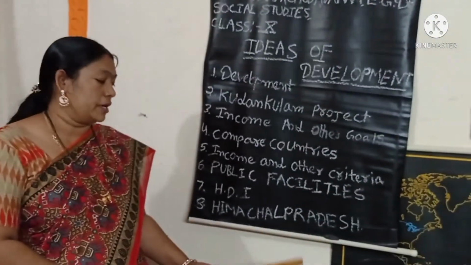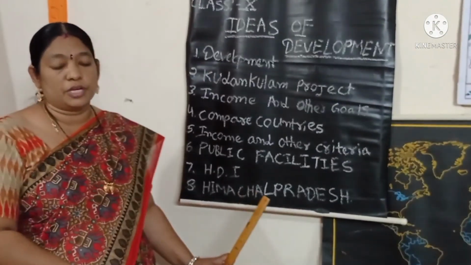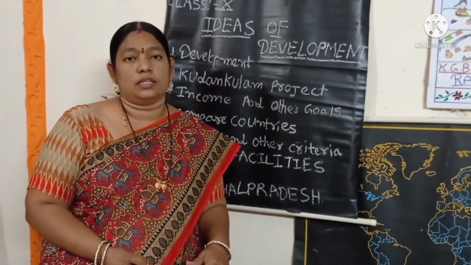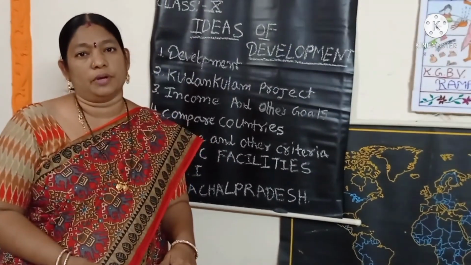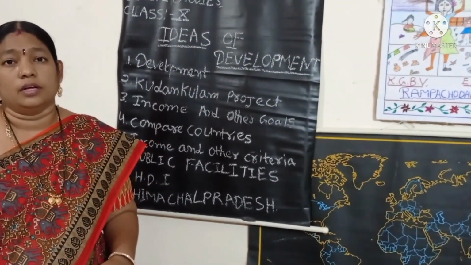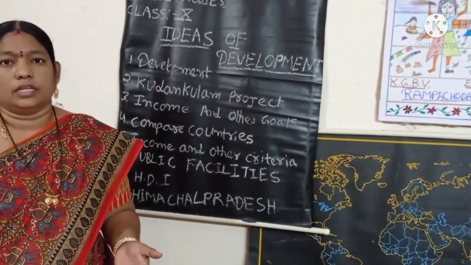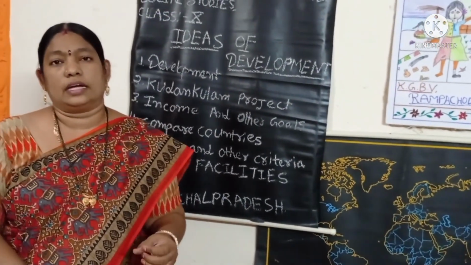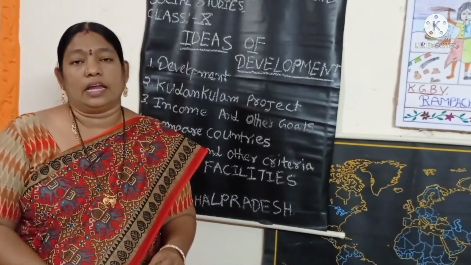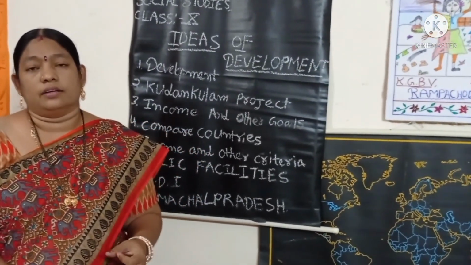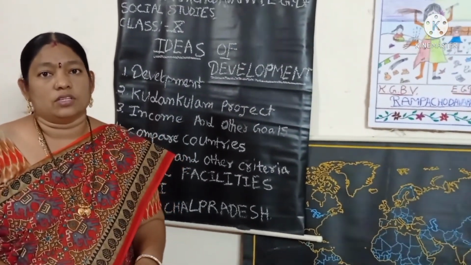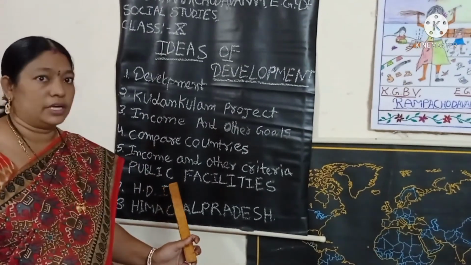Friends, the next topic is HDI. What is meant by HDI? Human Development Index. Another name is HDR, Human Development Report. This Human Development Index or report tells us not only about a state's or country's income, but also per capita income, life expectancy rate, attendance rate, and life at birth. These are all things the HDI tells us about.